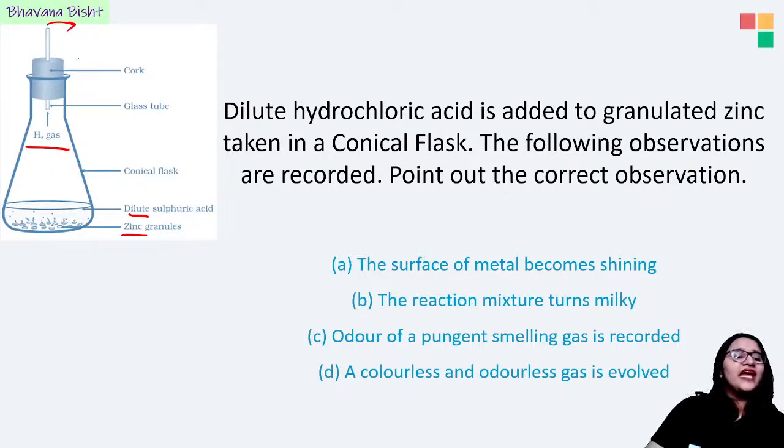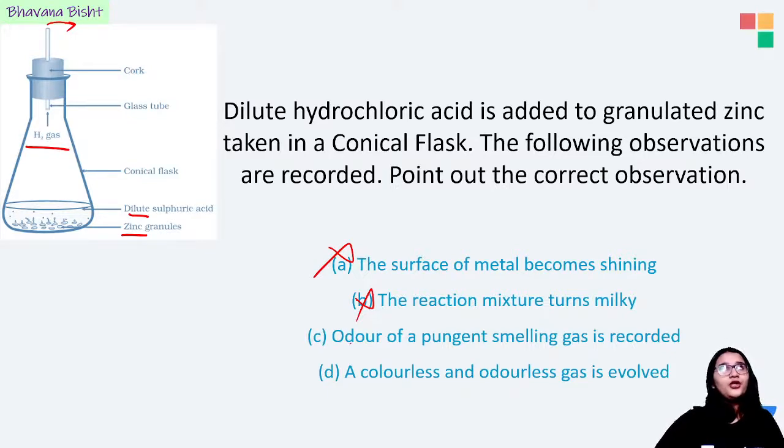Okay. Now when we have H2 gas coming out, is this reaction making the surface of the metal shiny? The answer is no. The reaction mixture turns milky. No. Odor of a pungent smelling gas is recorded. No, hydrogen gas is not a pungent smelling gas.